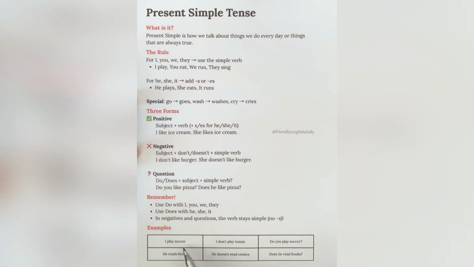I play soccer. This is positive form. I don't play tennis. This is negative form. Do you play soccer? This is question form. He reads books. This is also positive form. He doesn't read comics. This is negative form. Does he read books? This is question form.